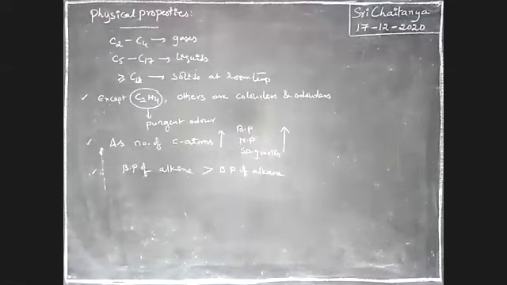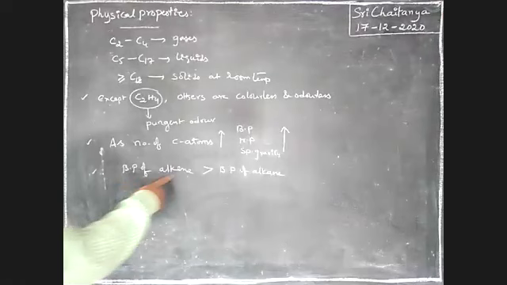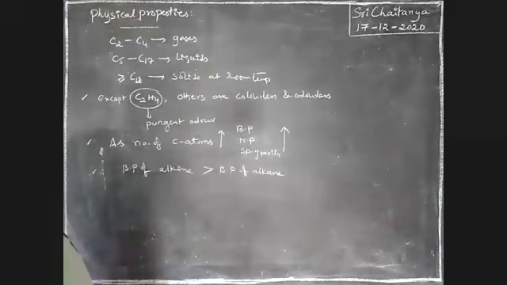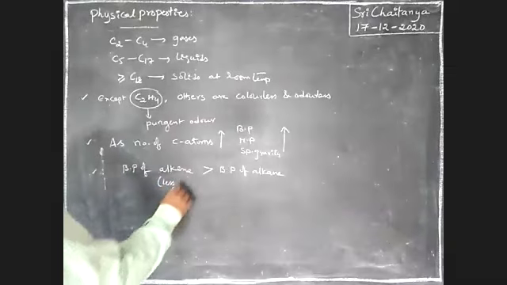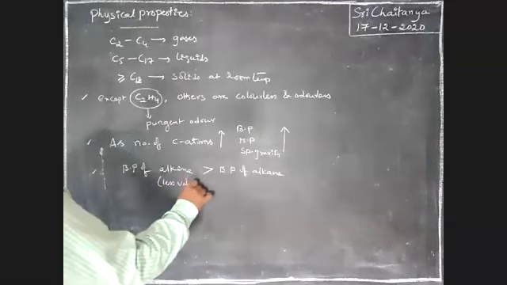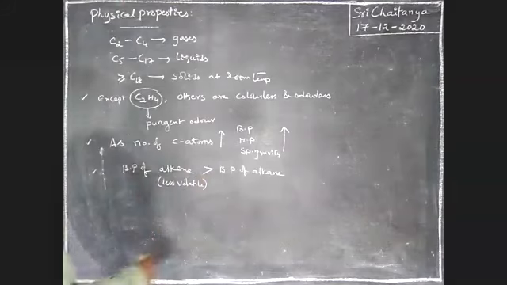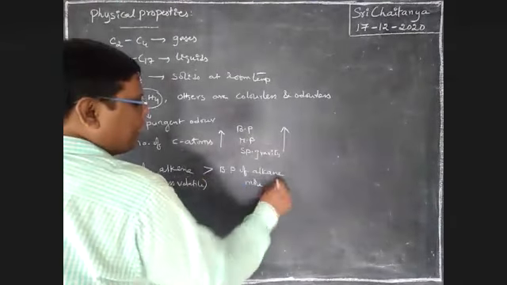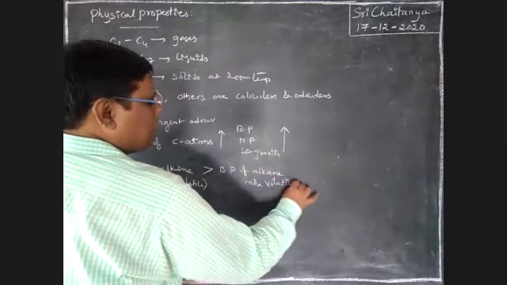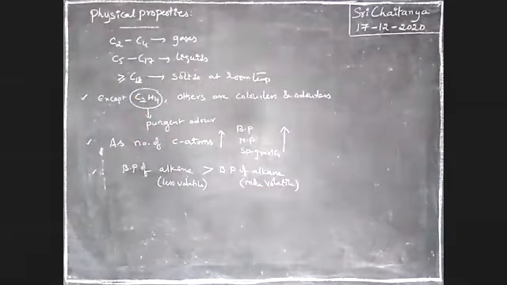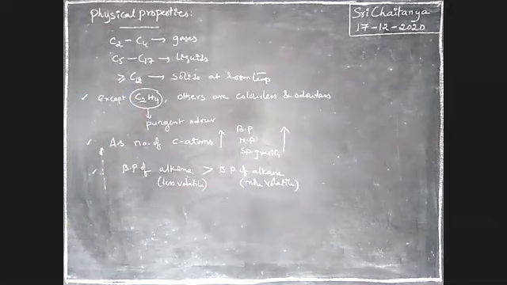So that means alkenes are less volatile than alkanes. Volatility means ease of evaporation. Alkanes are more volatile and alkenes are less volatile.